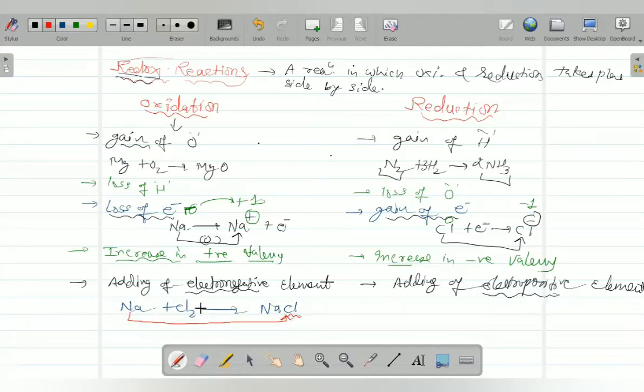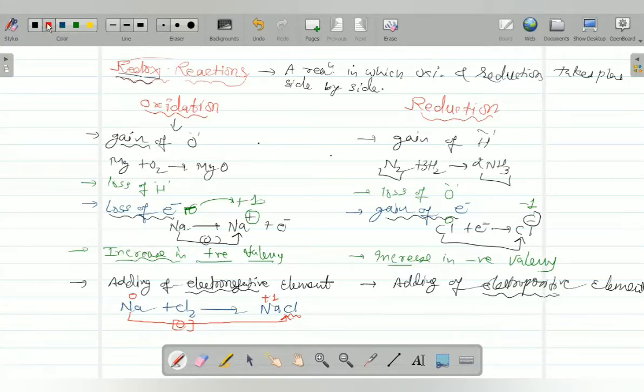So it is gaining a negative element, so Na is oxidized. Clear? And already we know that Na valency is 0 and here Na is in plus 1 because of NaCl, so positive valency increasing, you can say oxidation.